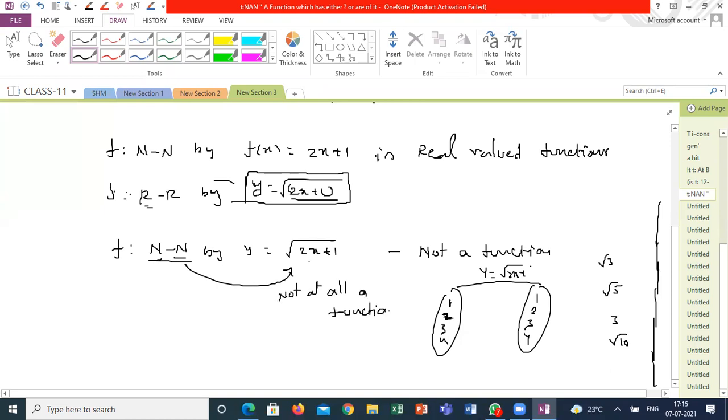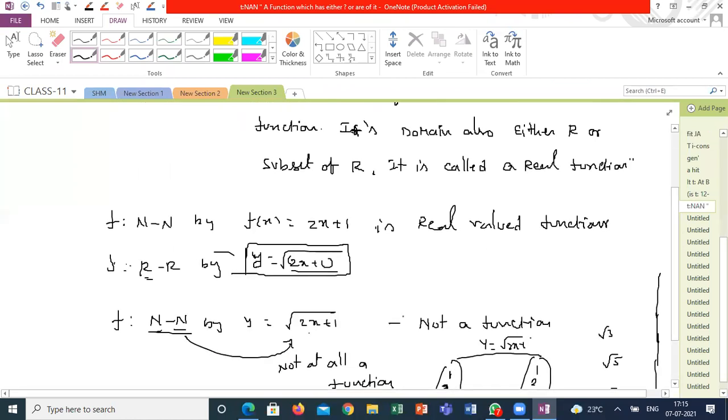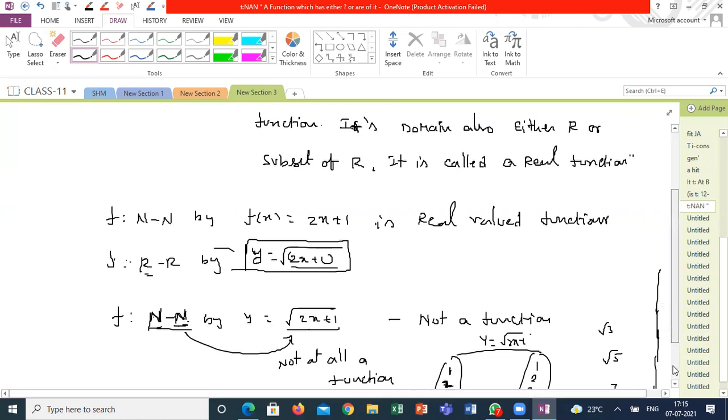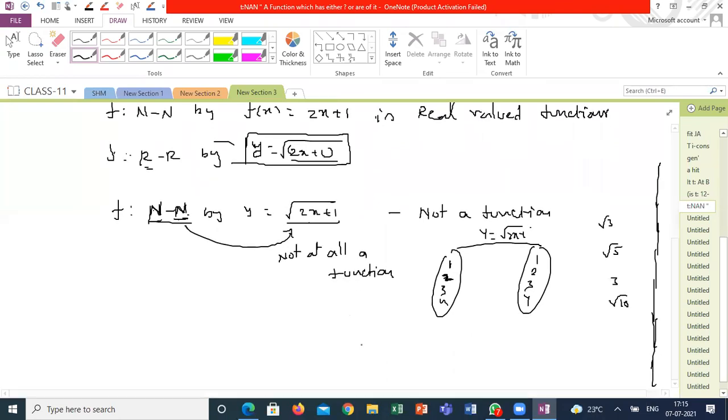Why is it not a function? See here, what are the values you are getting? They are not a subset of N, and he is defining N to N. Suppose the same function is defined on N to R by y equals root of 2x plus 1.